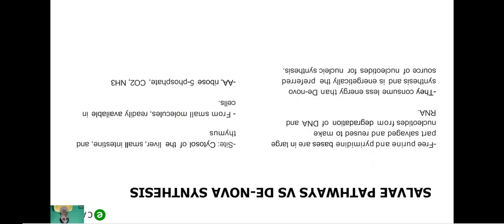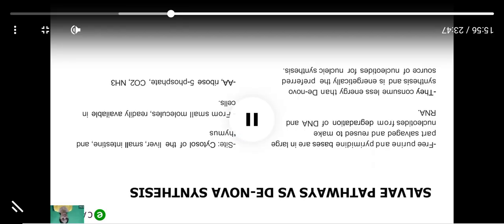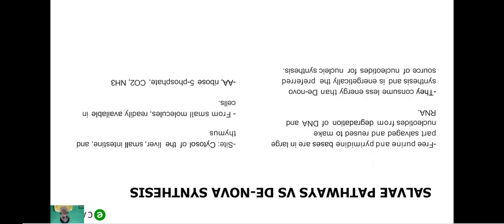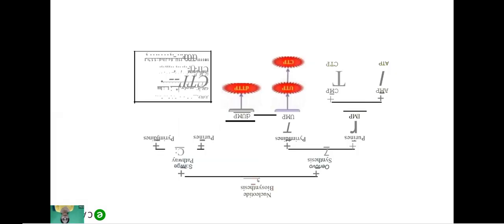They occur in the cytosol of the liver, small intestine, and thymus. Clear? And from a small molecule readily available in the cell, right? So ribose 5-phosphate, CO2, ammonia is the end product. This is nucleotide biosynthesis, right? This is the de novo, this is the salvage, right?